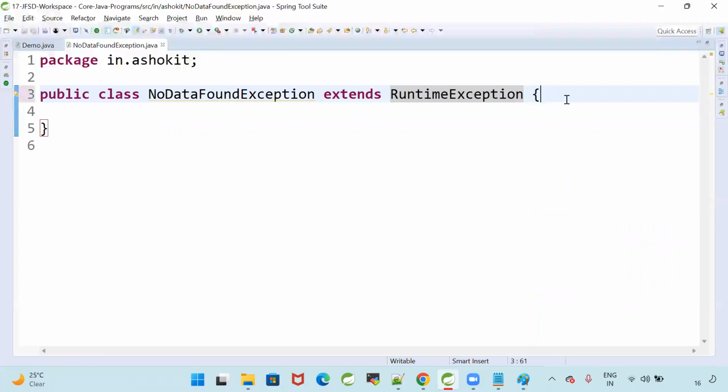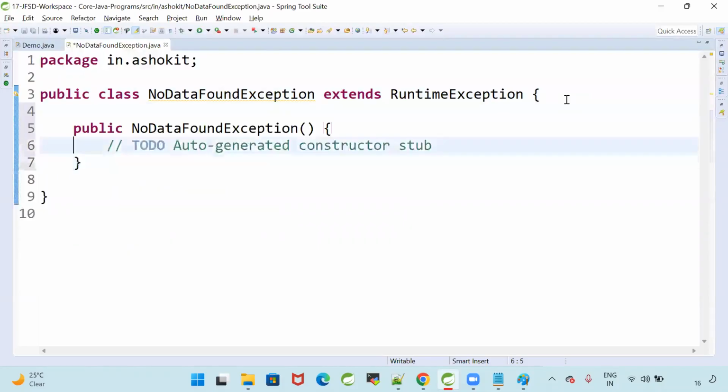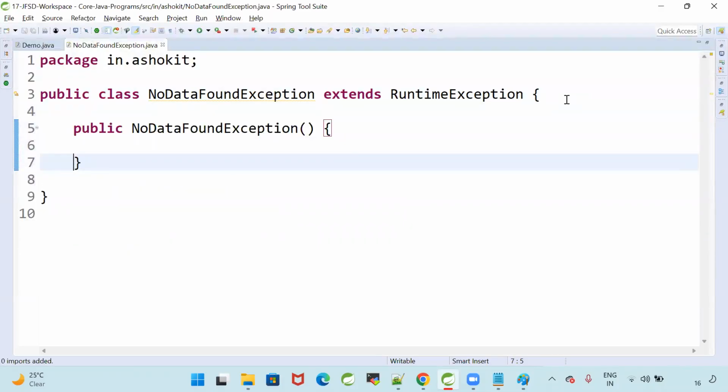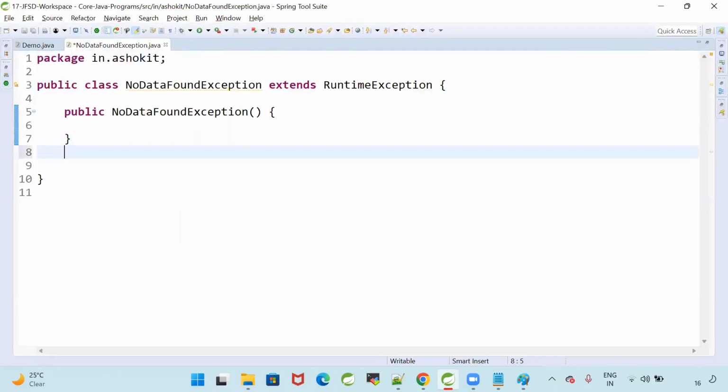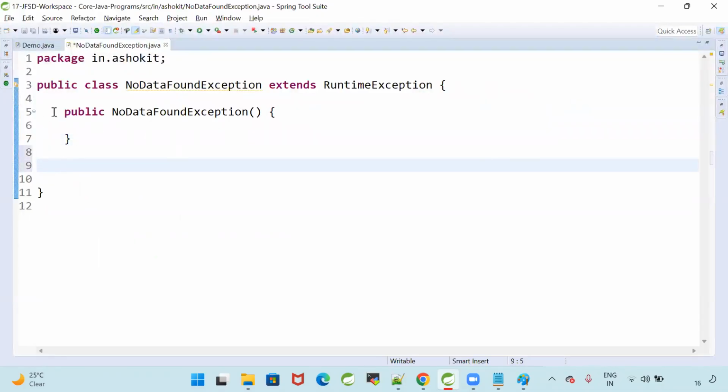Now, when I am throwing the exception, I want to throw it with some message. Got my point? Here, I can create a constructor. Can I call it a zero param constructor? Yes. Similarly, I'm going to write one more constructor, that is a parameterized constructor.